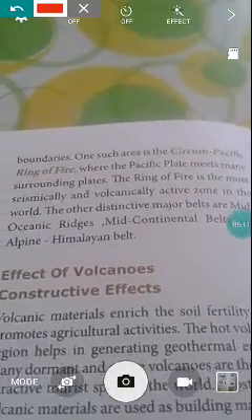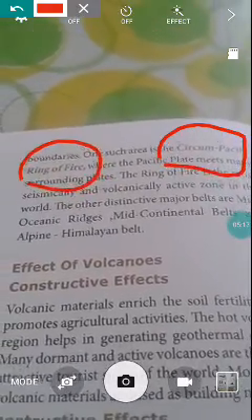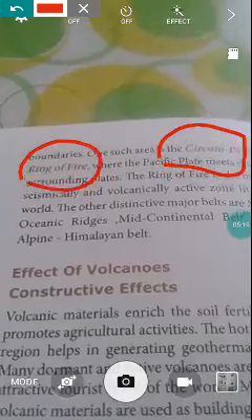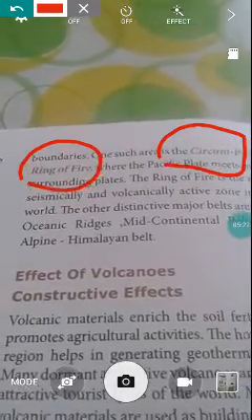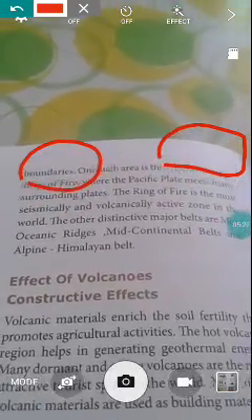One such area is the Circum-Pacific Ring of Fire. Most earthquakes and volcanoes happen in this area, because here the mid-ocean of the Pacific connects. The Ring of Fire is the most seismically and volcanically active zone in the world.